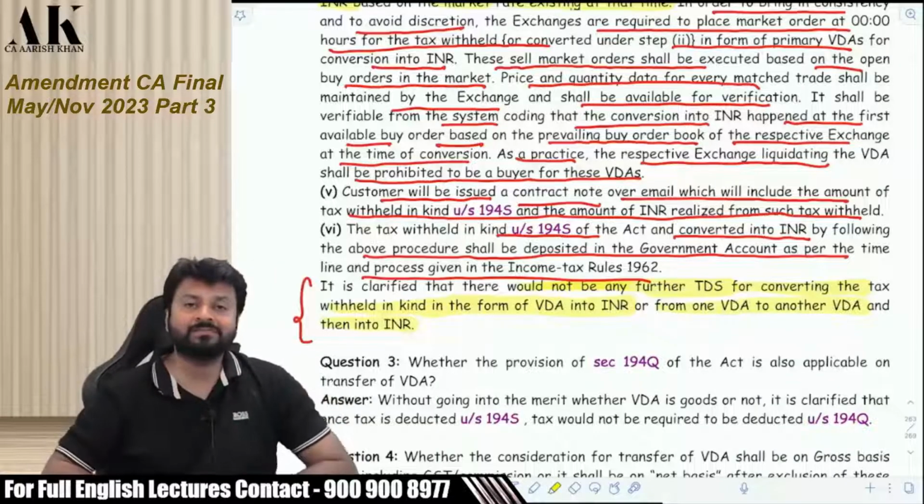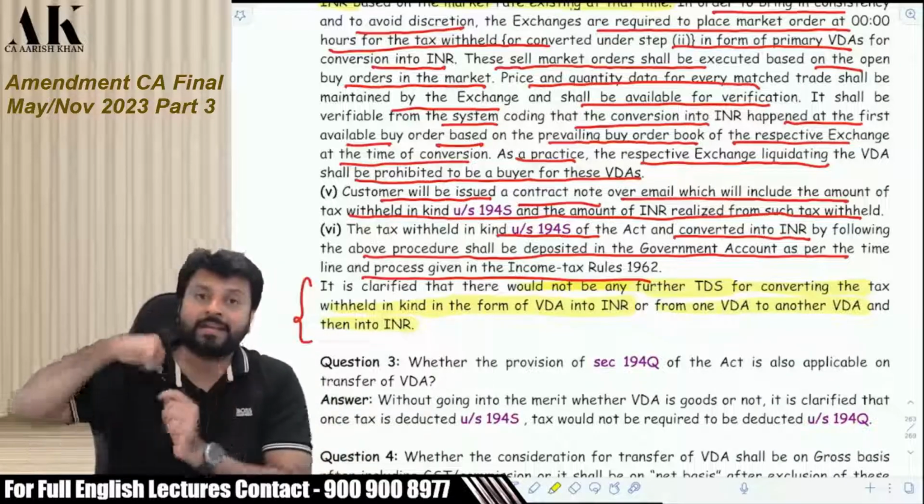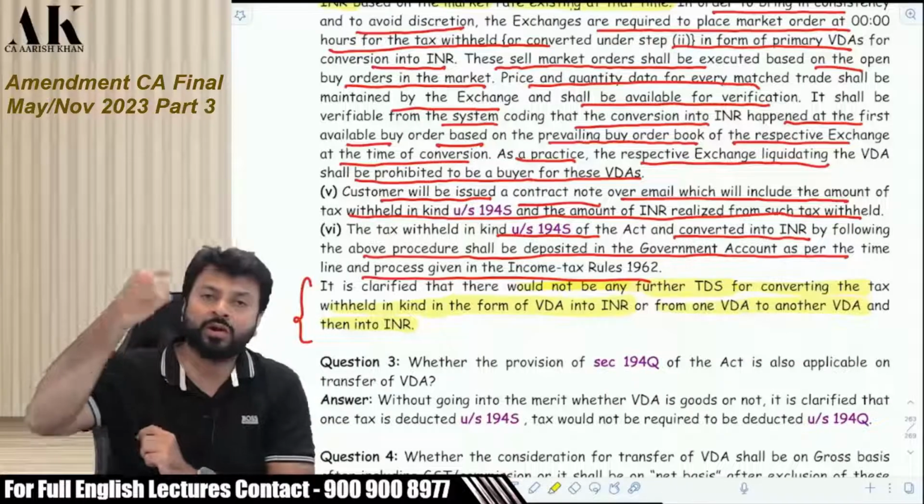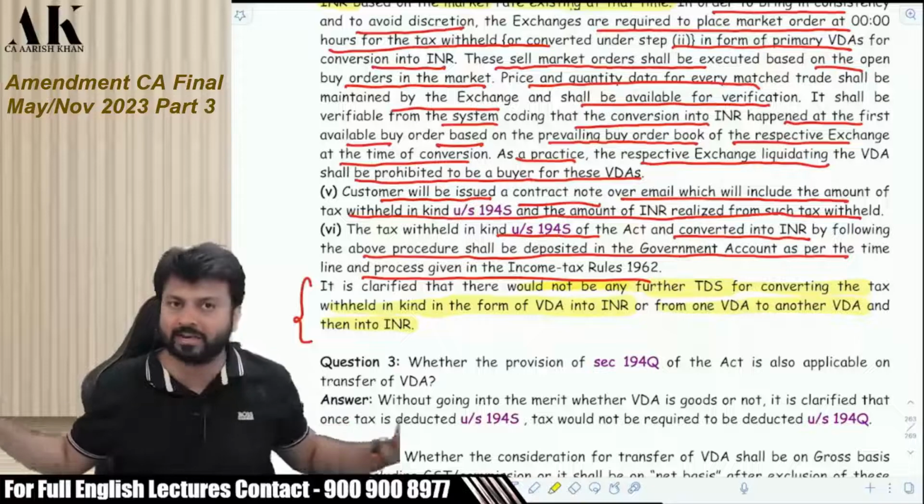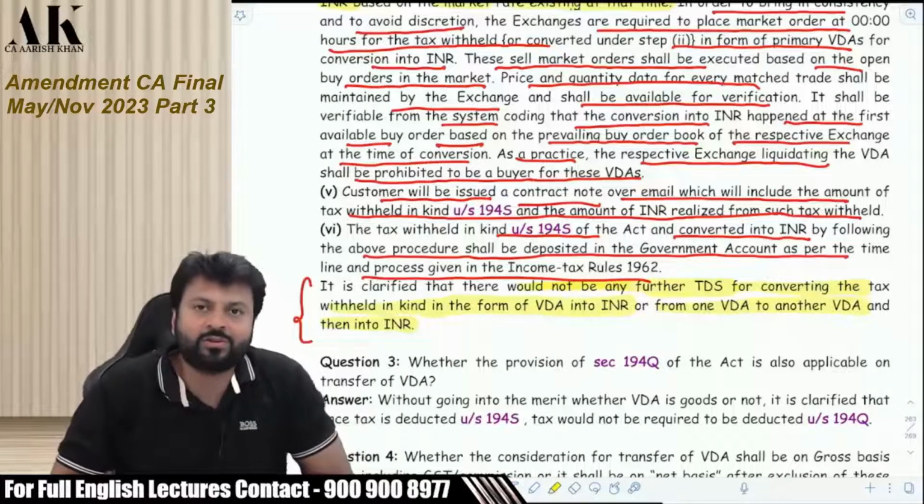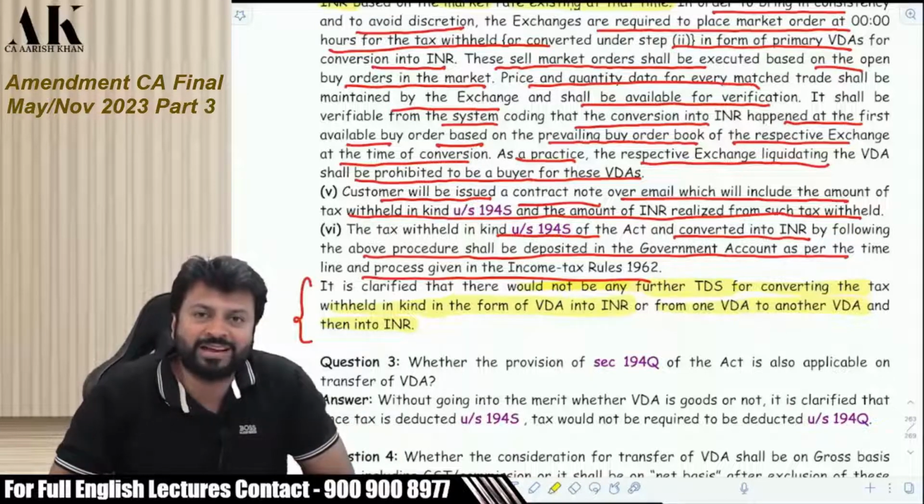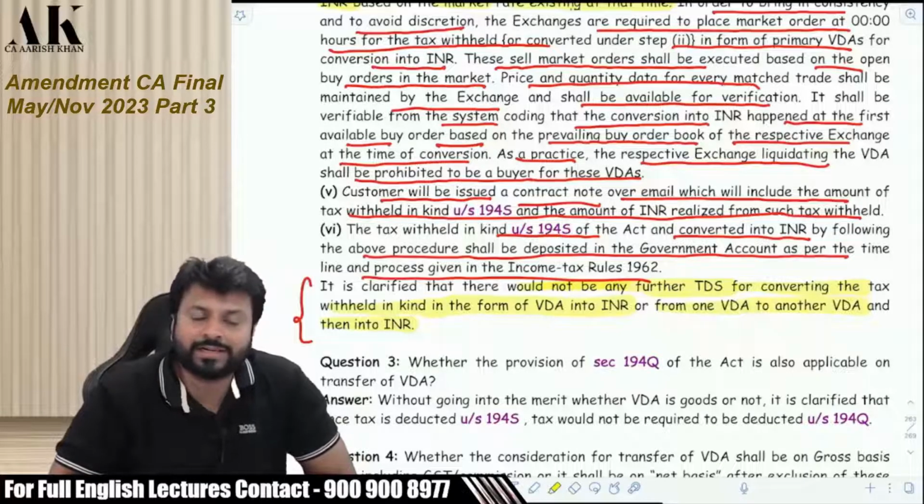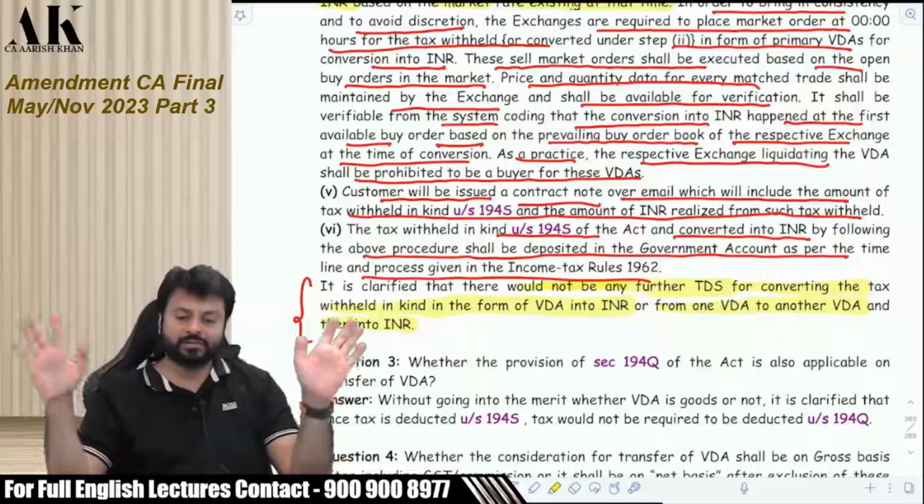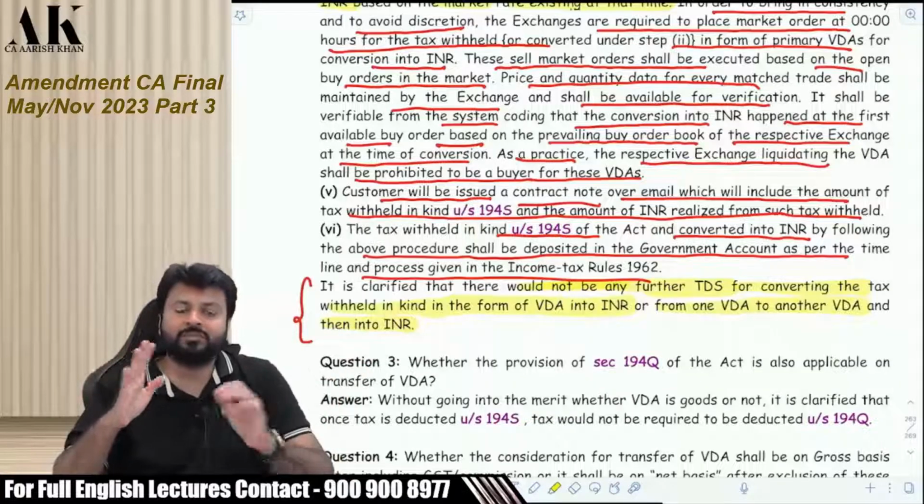Otherwise, you will say that you are converting a VDA into INR. You are converting Bitcoin into INR. So for that conversion also you should deduct TDS. So the government has clarified that on that conversion there is no need to deduct any TDS. Otherwise, there can be a TDS implication on that conversion also. So on that conversion, there is no need to deduct any TDS. So this is what this entire procedure is all about.